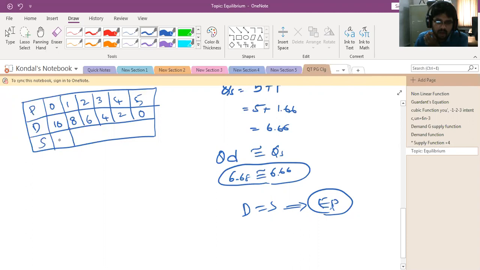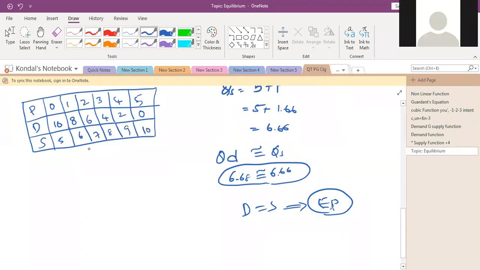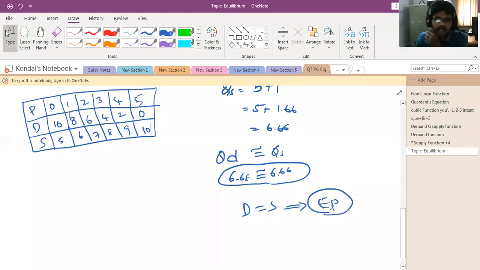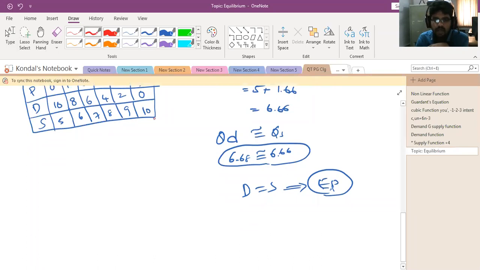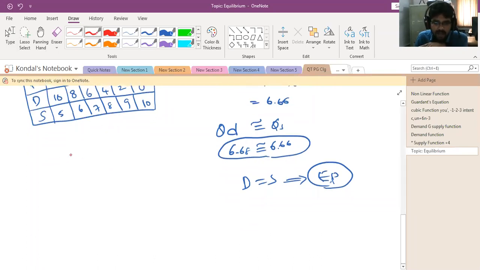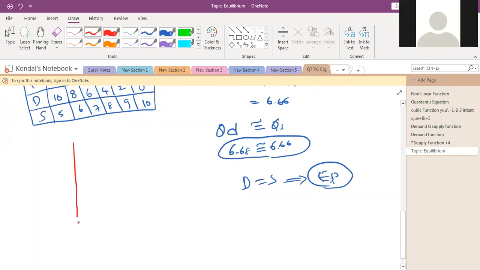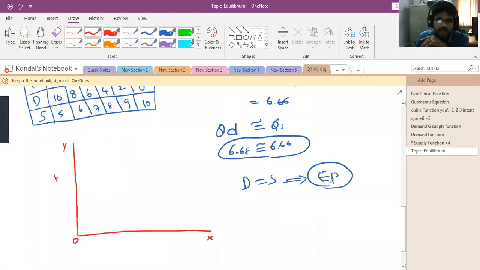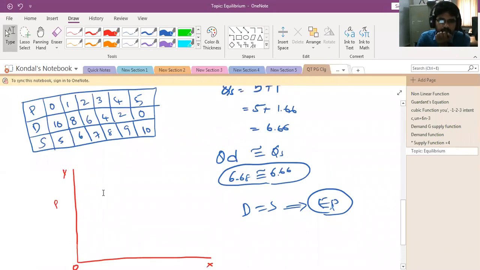Same thing for supply. When the price is equal to 0, how much is the supply? With 5 plus p, that is only 5. Then when the price is 1, 2, 3, 4, 5, the supply is 6, 7, 8, 9, 10. This is the data on the basis of the equation. If you draw the demand and supply curves, you can take price value here.